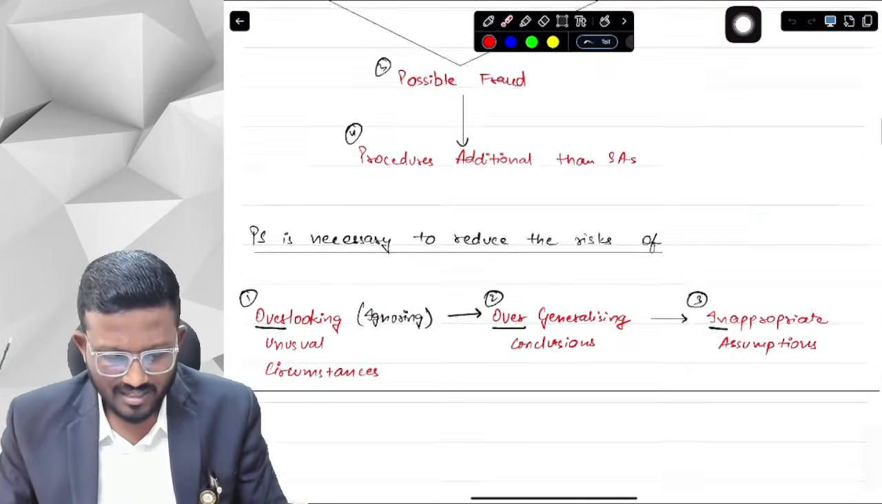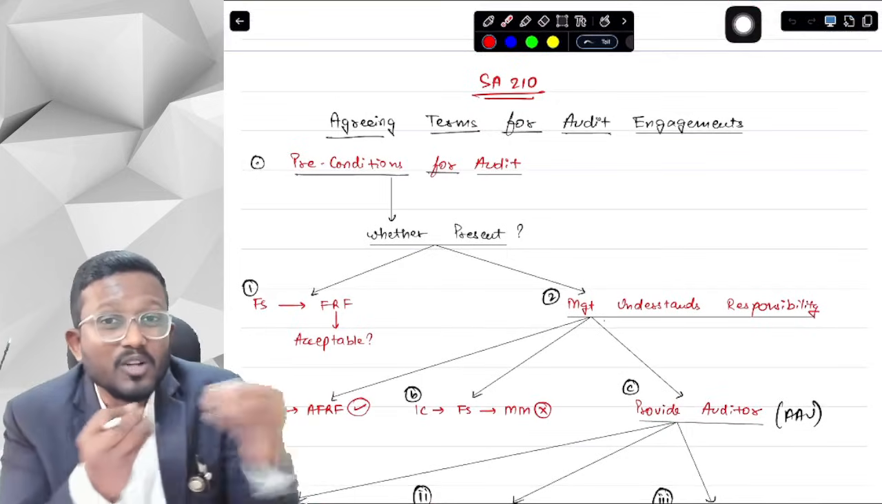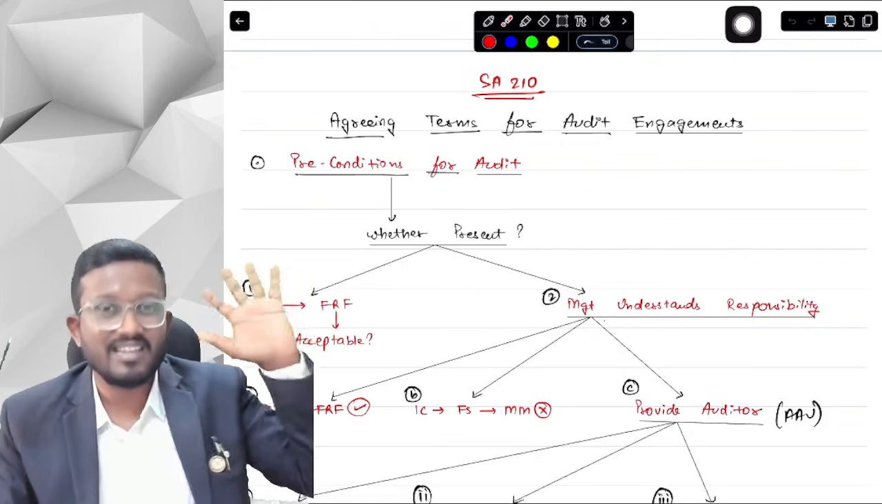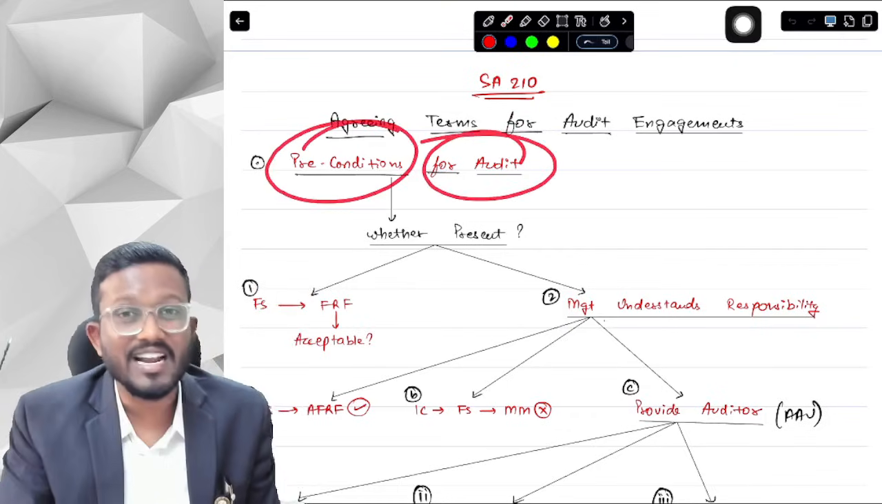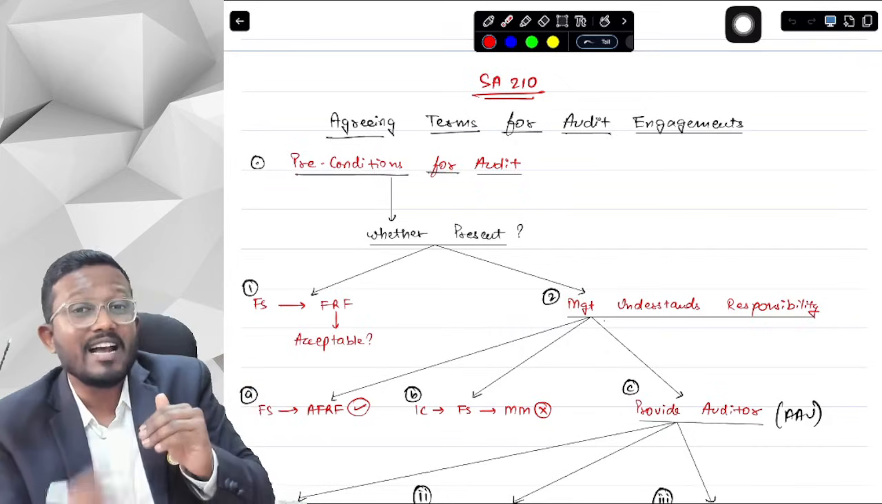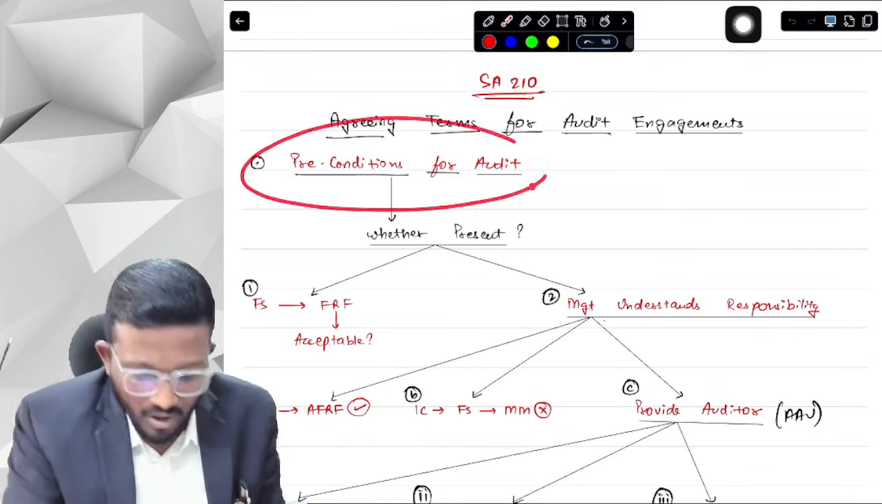Now, what does it mean, sir? When we are accepting any audit, we need to first agree the terms of the audit engagement, and then we need to accept the audit, so as to avoid any misunderstanding. So before accepting the audit, we have to check some preconditions for audit. As the name suggests, these are conditions which exist before the audit. Before accepting the audit, I need to check whether these conditions are present or not. That's why they are called preconditions for audit.